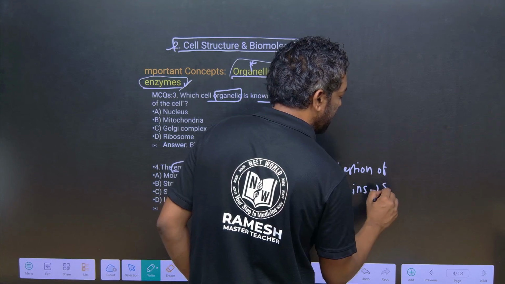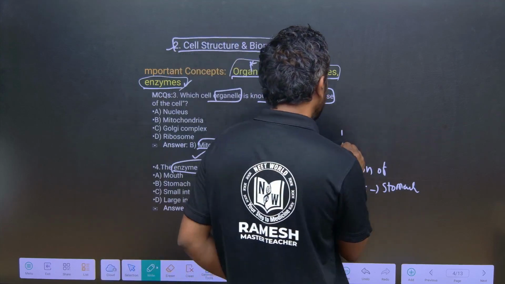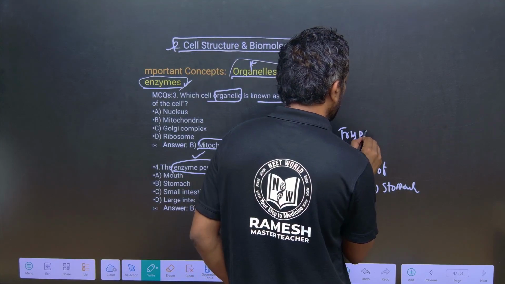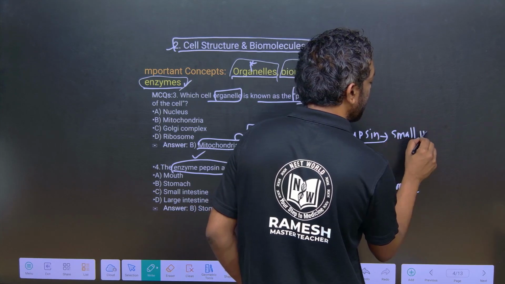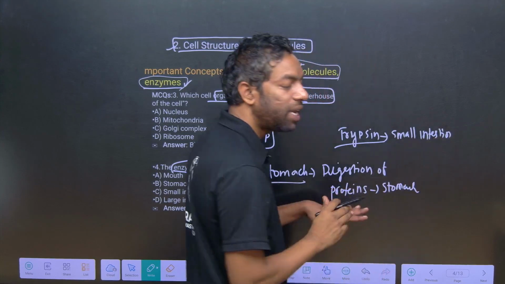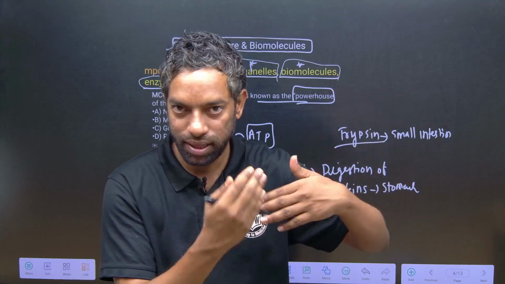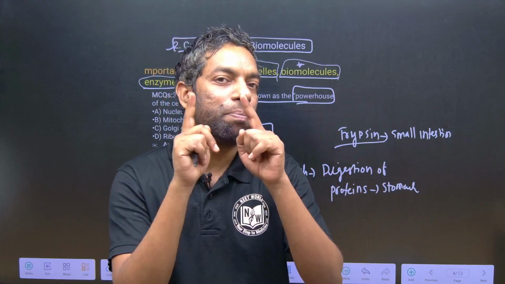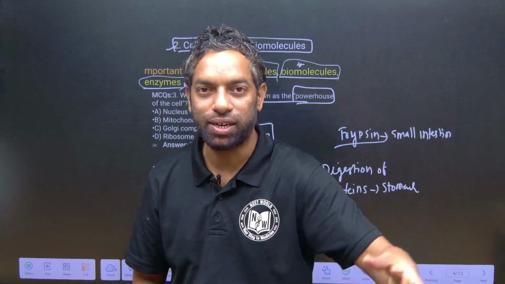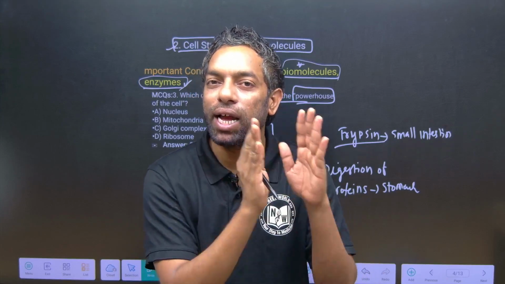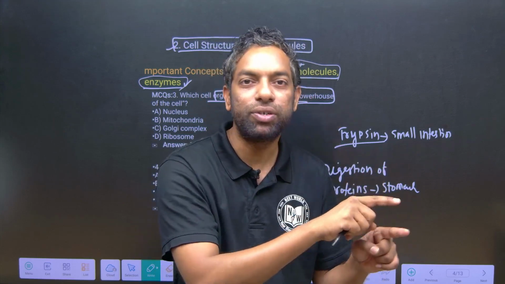Proteins in the stomach. Digestion of protein in the small intestine is by trypsin. Pepsin is in the stomach. It is released in the stomach in the form of pepsinogen. When HCl is released, pepsinogen is converted into pepsin. Pepsinogen is always in an inactive mode. When we eat food, only then is HCl released to activate pepsinogen into pepsin.